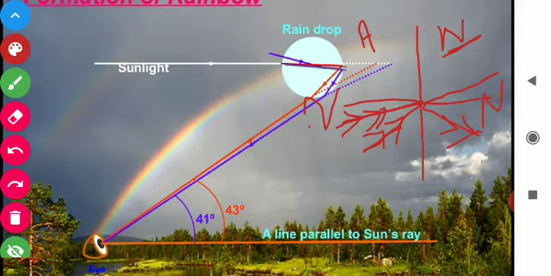So here when the medium is changed, the light comes in the same direction. So students, this is called total internal reflection.